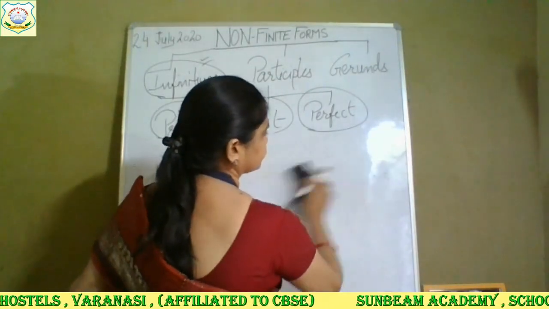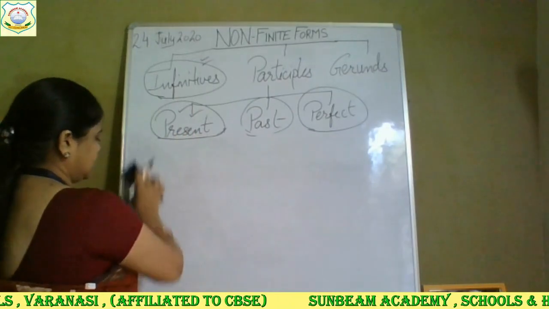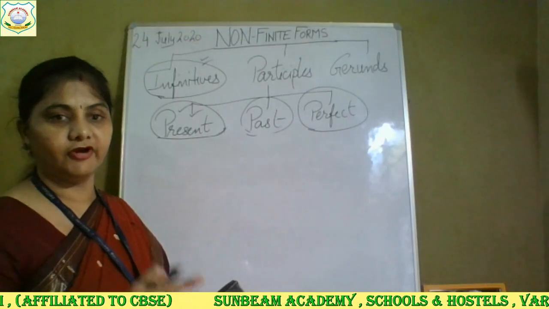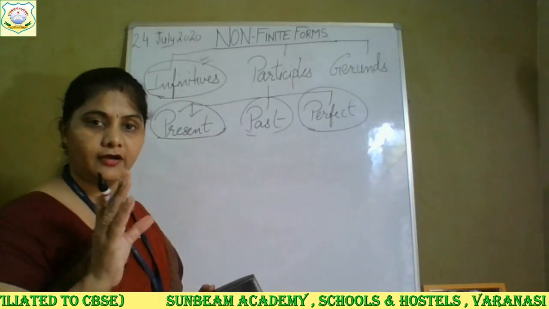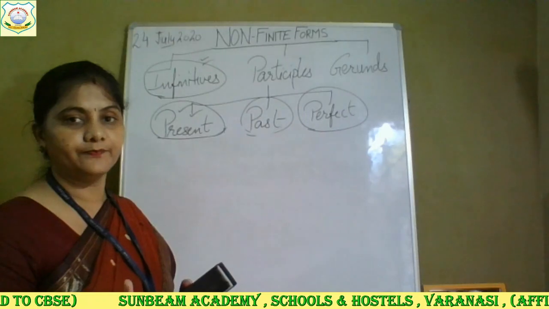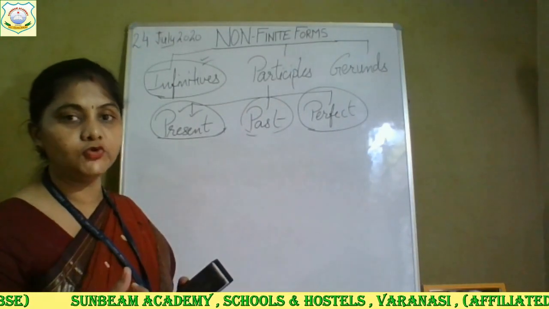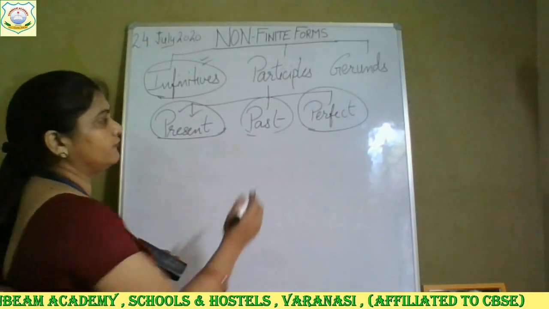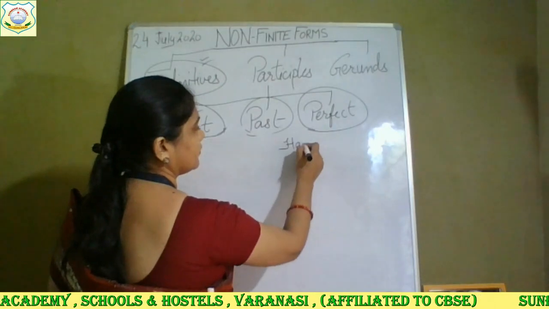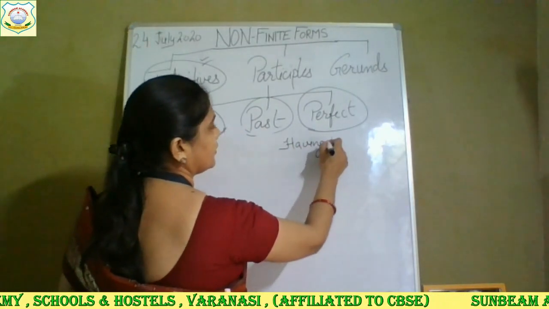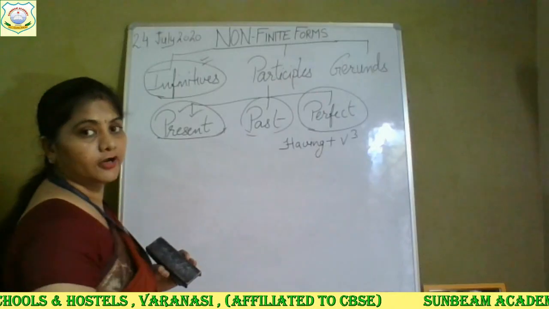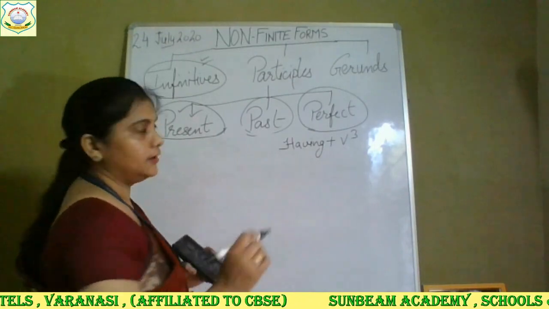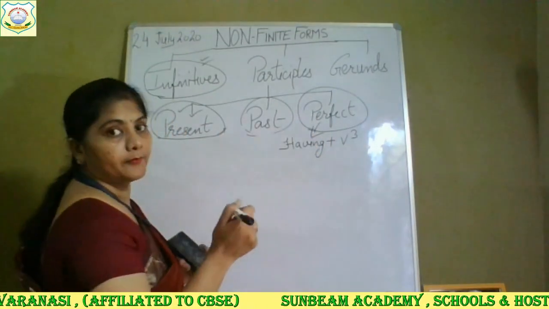It is not necessary that the two actions will always be going together. Sometimes it happens that one action is completed and after that action, another action starts. What will we do in that case? We will be using perfect participle. So when we have to use perfect participle, use having plus third form of the verb. Clear? In your perfect participle.